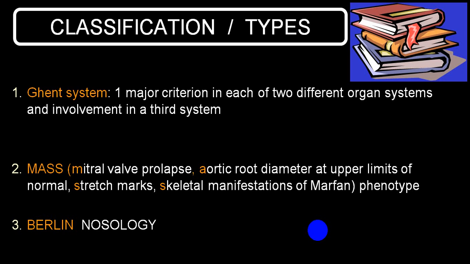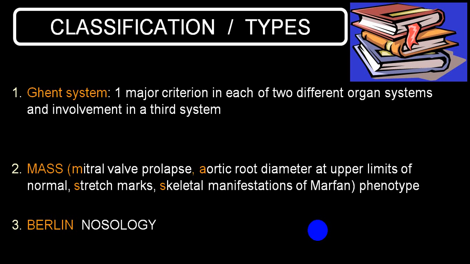By and large, one major or two major criteria with involvement of two separate organs, or involvement of three different systems, almost confirms the diagnosis of Marfan. Mitral valve prolapse, aortic root dilatation, stretch marks, and skeletal manifestations are considered for diagnosis.